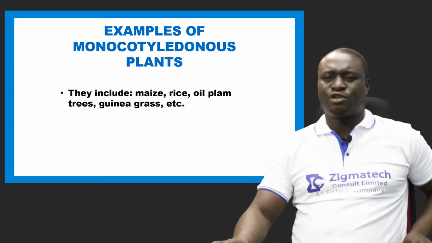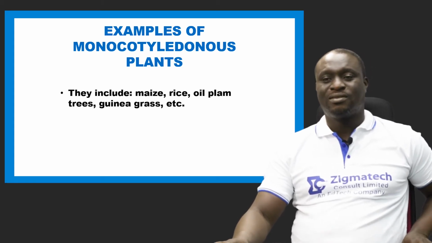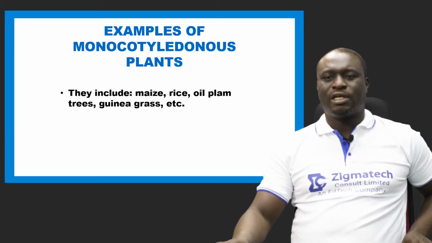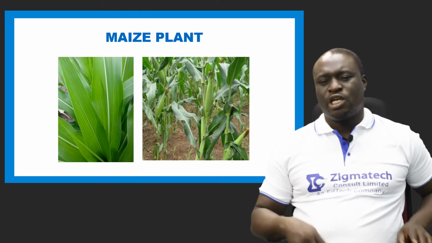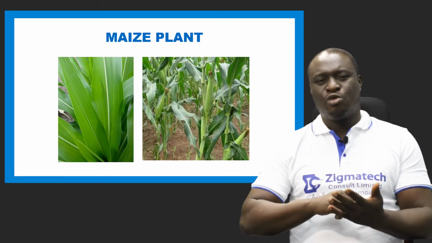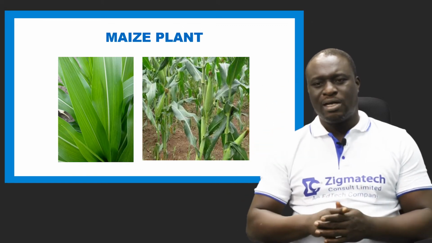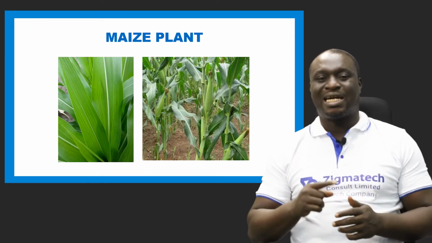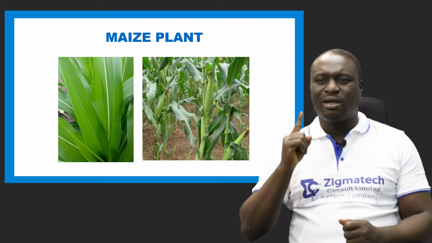Take a look at some of the examples of monocotyledonous plants. We have the maize, we have rice, we have oil palm trees, we have guinea grasses, and so on. These are examples of monocotyledonous plants. Now take a look at the structure there. That is a maize plant. If you check the leaves of a maize plant, you will see the veins in the leaves. They are all parallel. And that's why we said one of the major characteristics of a monocotyledonous plant is that they have parallel venation.